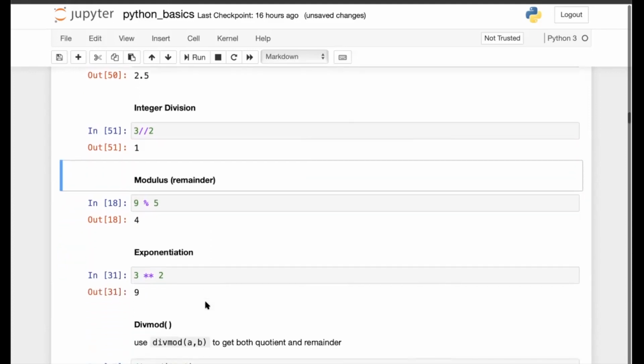I can also get the remainder of the division through the modulus operator. So 9, and this modulus is represented through the percent symbol. So 9 % 5 gives me 4.